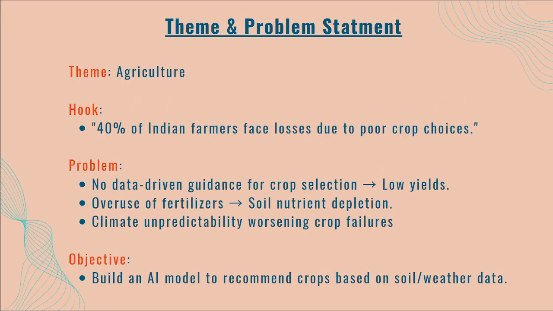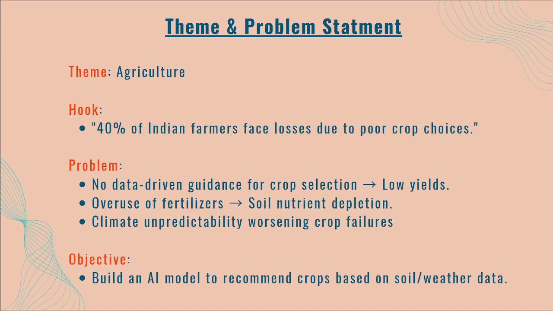The theme and the problem statement for my project is agriculture. I took this theme because the data says 40% of Indian farmers face losses due to poor crop choices.